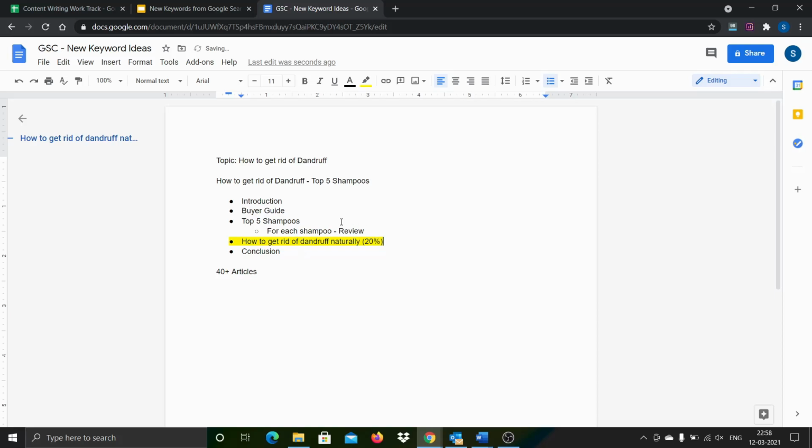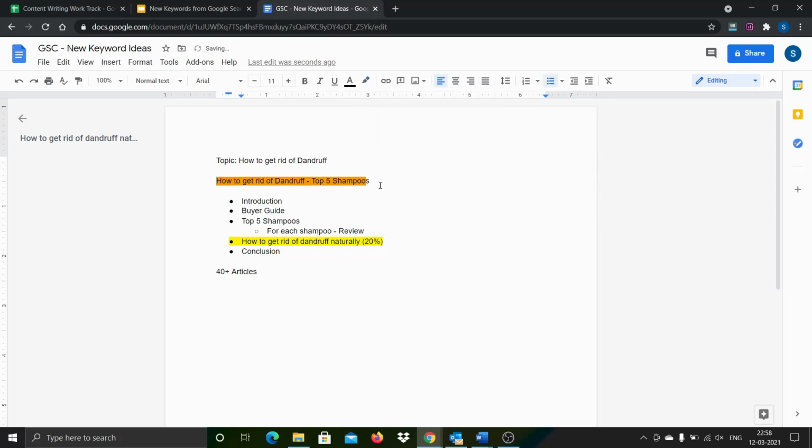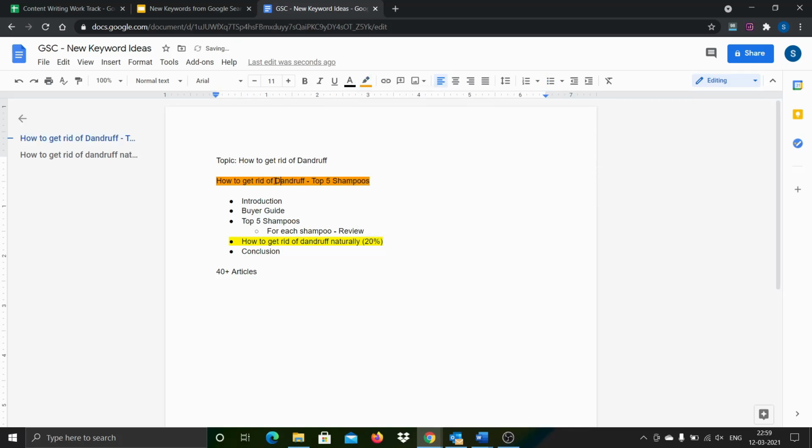The remaining 80% of the content is talking about the products, basically the products to get rid of any problem, be it dandruff or pimples or rashes, whatever it is. That's the primary keyword. But though it is only one subsection and only 20% of the content, I still found that for almost 50% of articles, this particular search term started appearing ahead of the primary one.